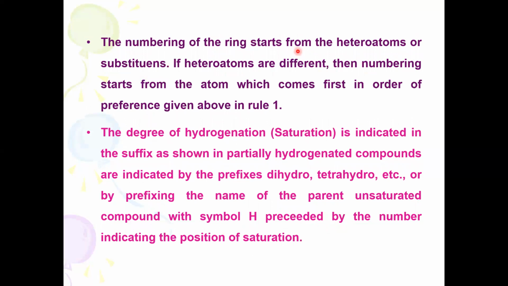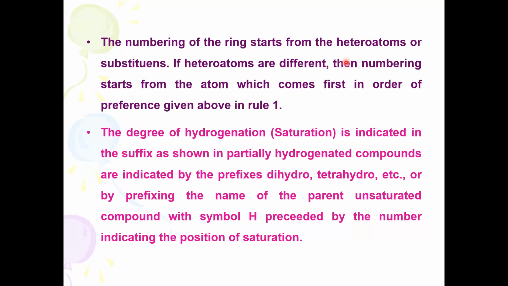Numbering of the ring starts from heteroatoms or substituents. Suppose the ring consists of heteroatoms only, then you always start from a heteroatom. Just like in functional compounds, take alcohols such as ethyl alcohol, propyl alcohol, CH3CH2CH2OH. The numbering always starts from the OH group.